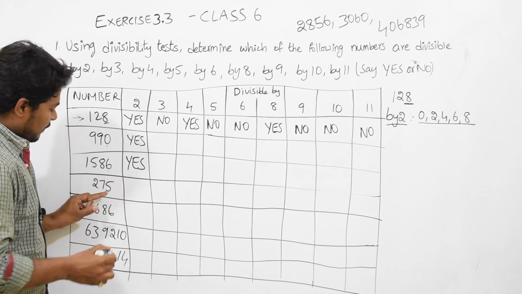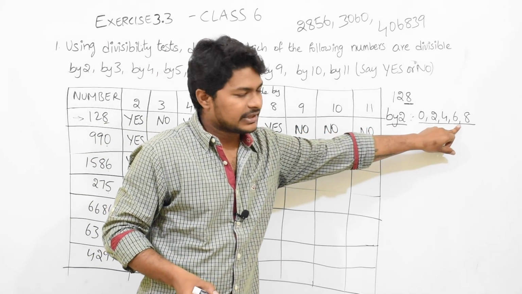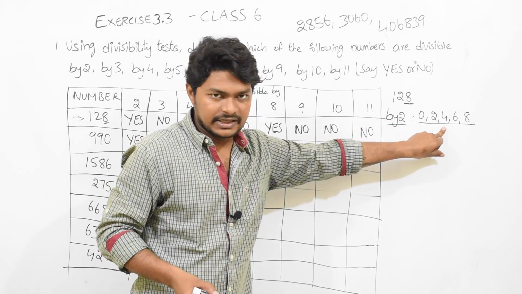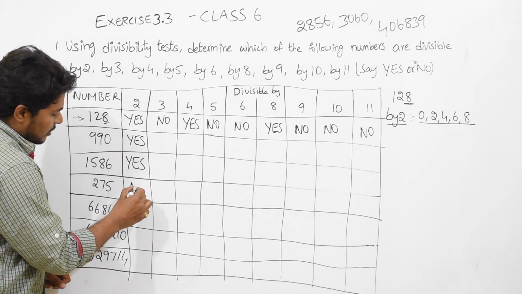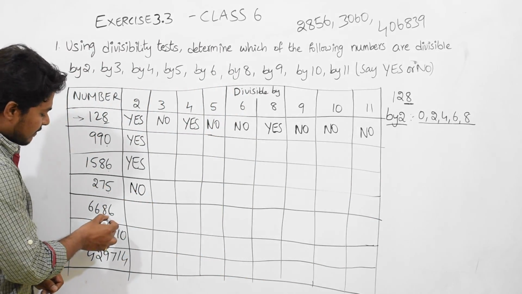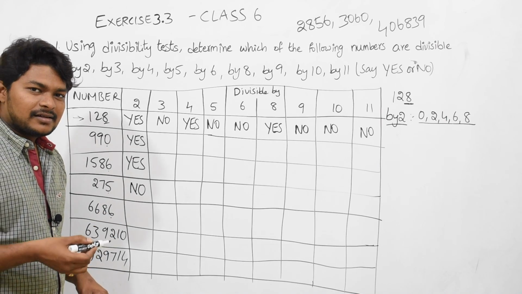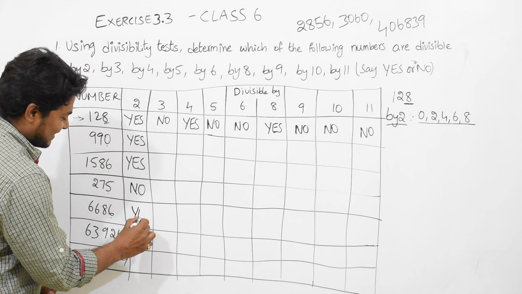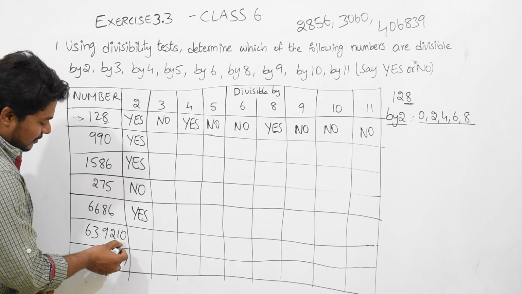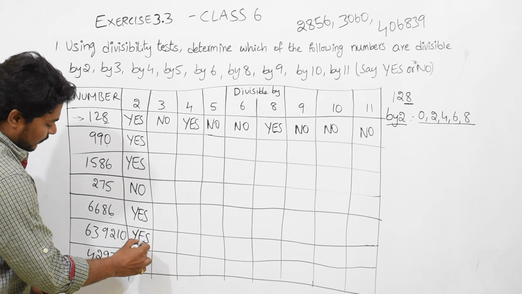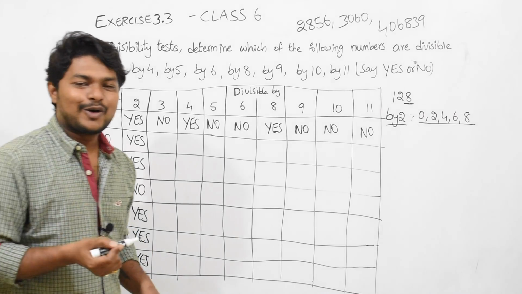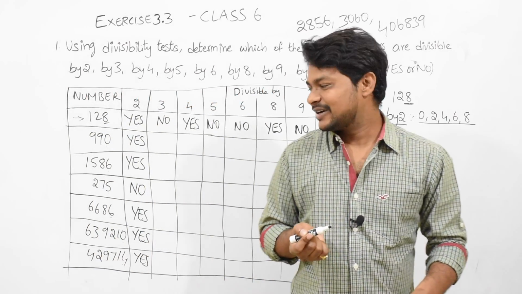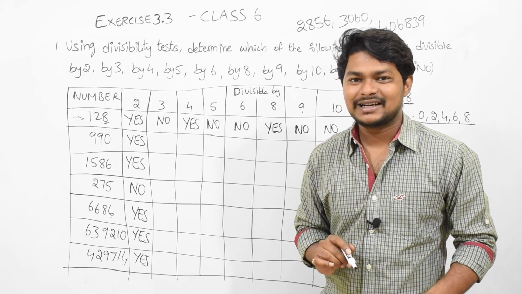Next, 5. 5 is not present in this list, which means it is not divisible by 2, so you need to write no. Likewise, yes. Here 0, yes. Here 4, yes. See how fast we have written the divisible by 2 condition. Within no time we have written it, right?